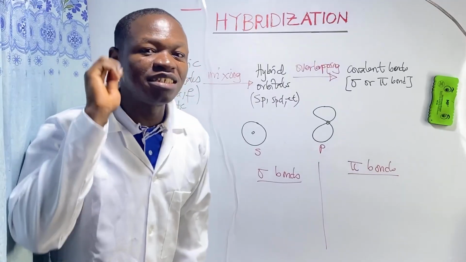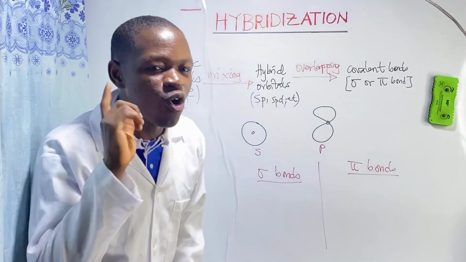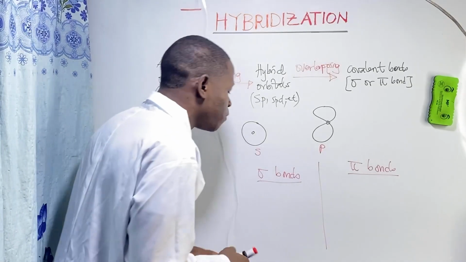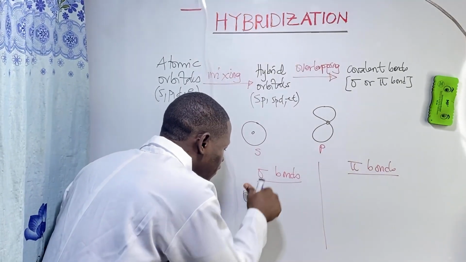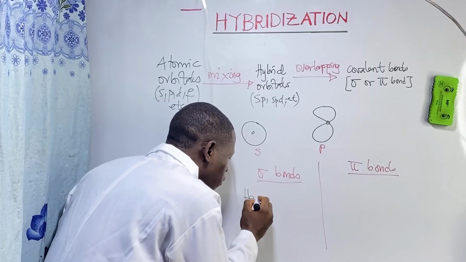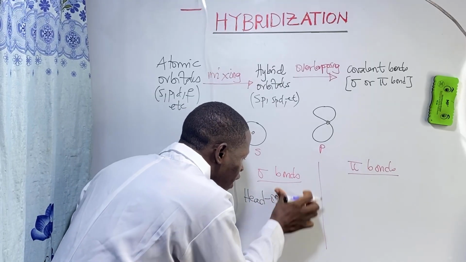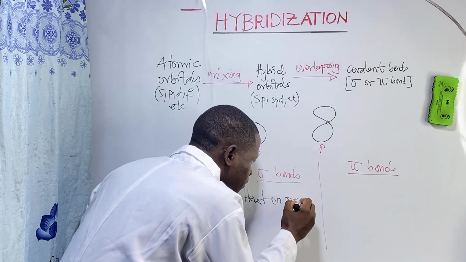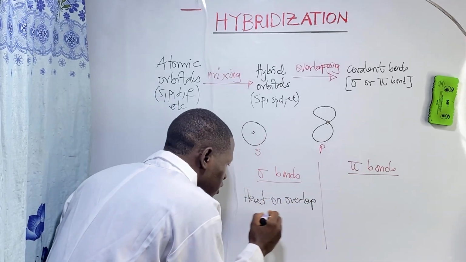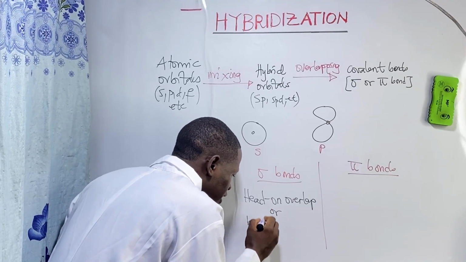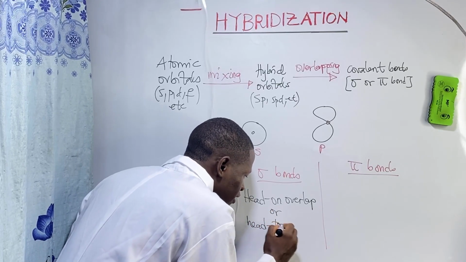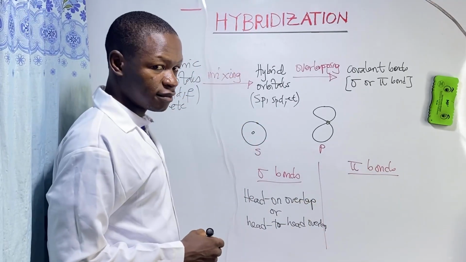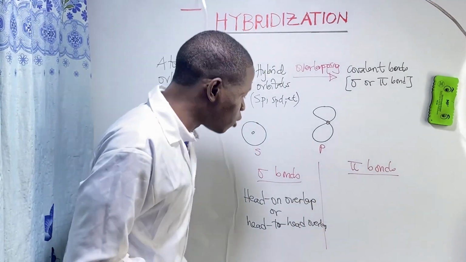So here we have head-on overlap, or you say head-to-head overlap. That is how sigma bonds are formed.